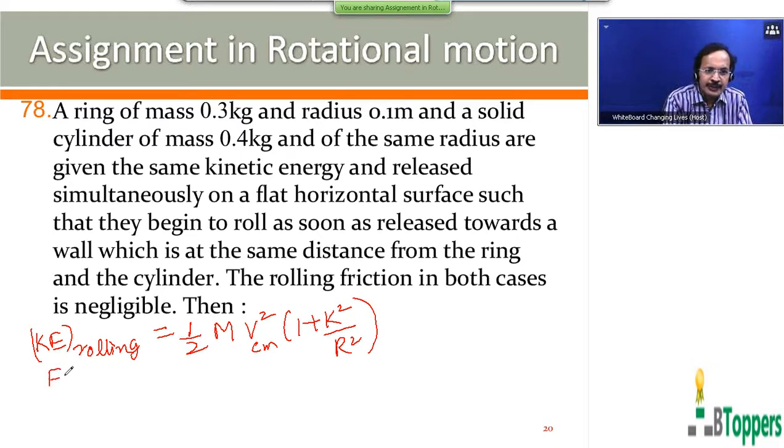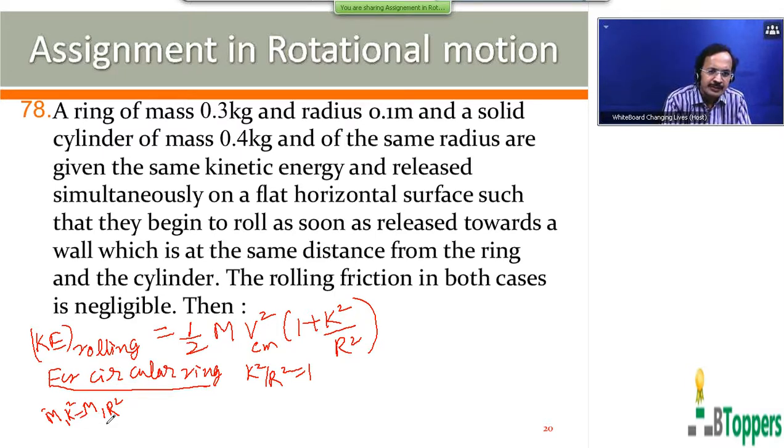So for a uniform circular ring, the value of k square by r square will be equal to 1, because the moment of inertia of the ring is given by m r square. The first body is the ring, the second body is the solid cylinder. The moment of inertia of a rigid body about a given axis can be written in the form I equals m k square. So k square by r square will be equal to 1 for the ring.